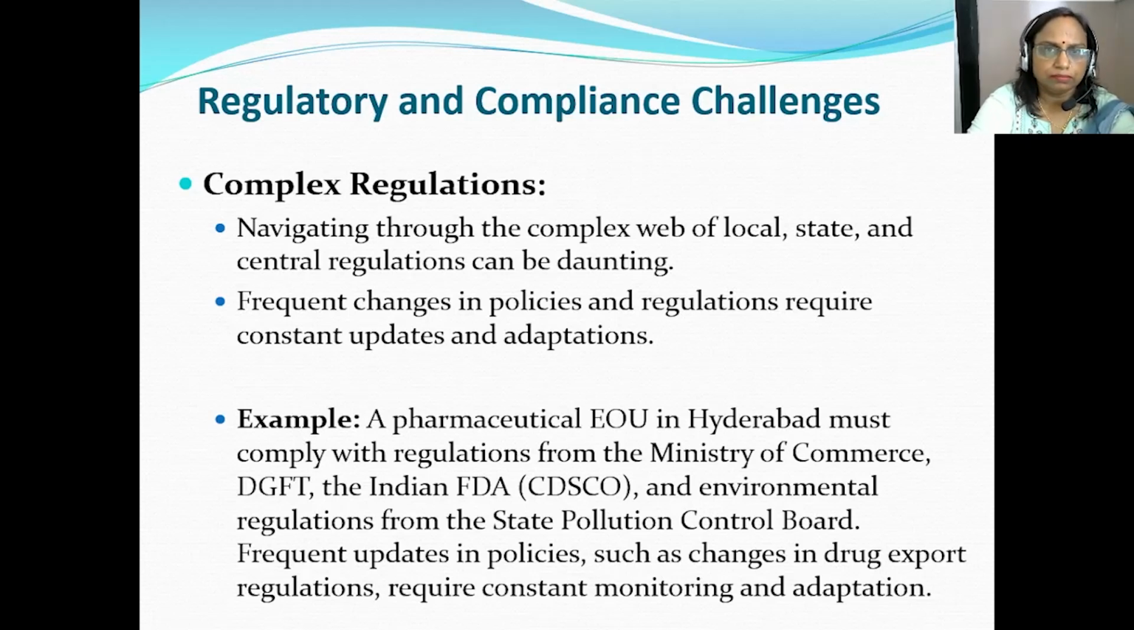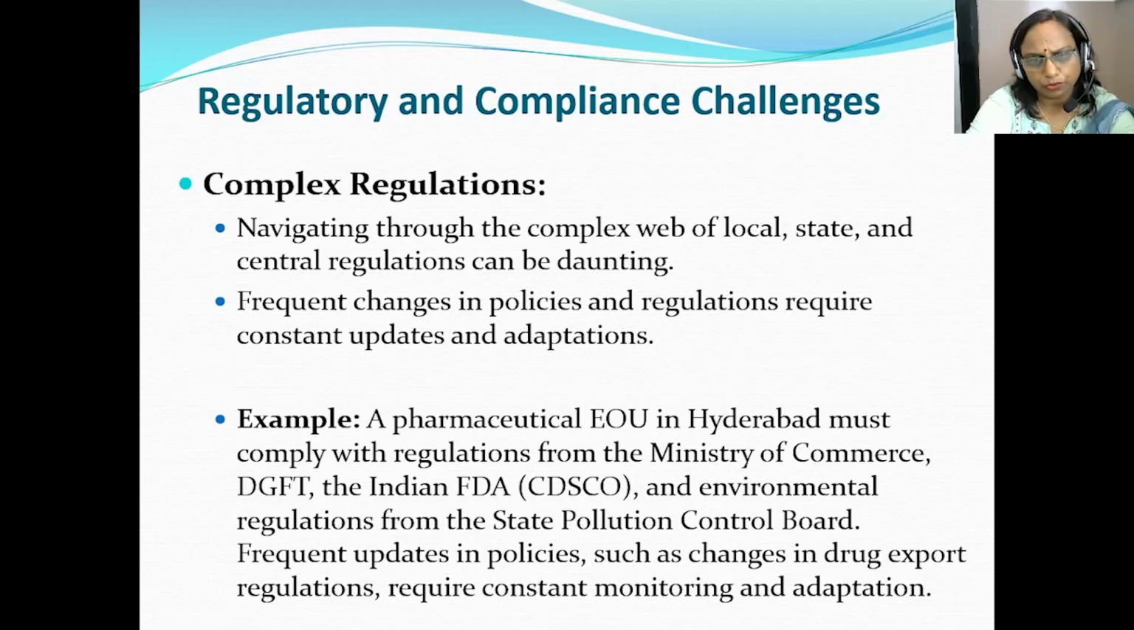As far as the regulatory and compliance challenges are concerned, complex regulation is a challenge for the EOUs. The policies and regulations require constant updates and adaptations, and due to the complexity of the state, local, and central regulations, it becomes quite challenging.